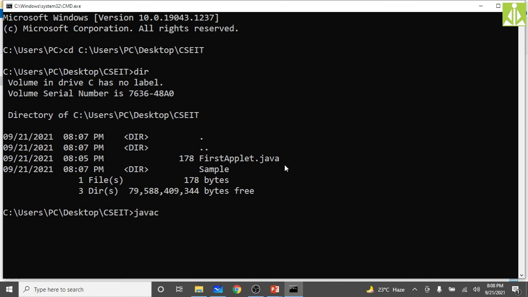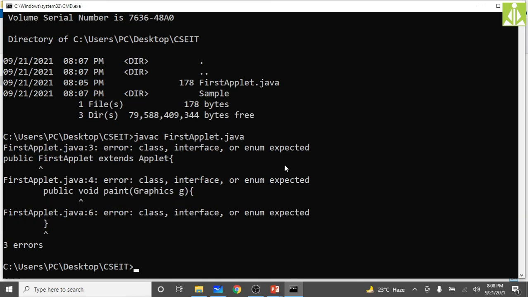So now javac first applet dot java. This is for compilation. As you can see, it is giving some errors. First applet, public first applet extends applet.